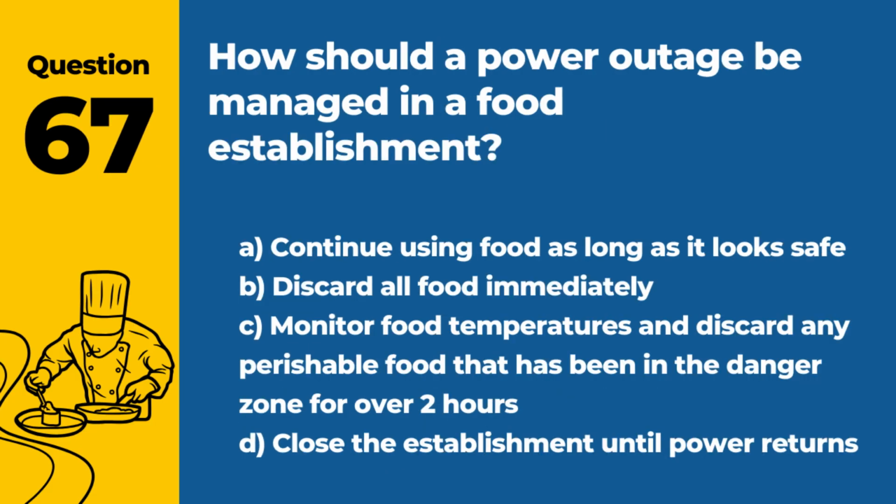Question 67. How should a power outage be managed in a food establishment? A. Continue using food as long as it looks safe. B. Discard all food immediately. C. Monitor food temperatures and discard any perishable food that has been in the danger zone for over 2 hours. D. Close the establishment until power returns. Answer: C. Monitor food temperatures and discard any perishable food that has been in the danger zone for over 2 hours. This helps ensure food safety.